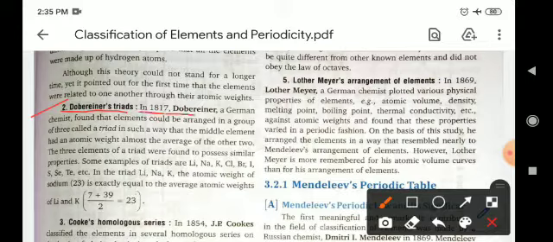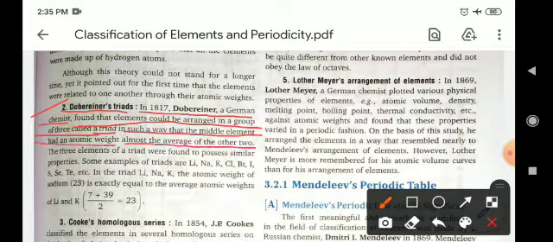In 1817 Dobereiner, a German chemist, found that elements could be arranged in groups of three, called triads, in such a way that the middle element had an atomic weight almost the average of the other two.